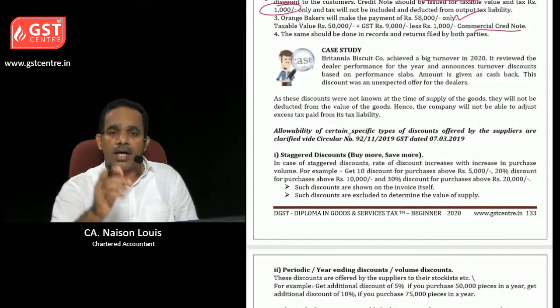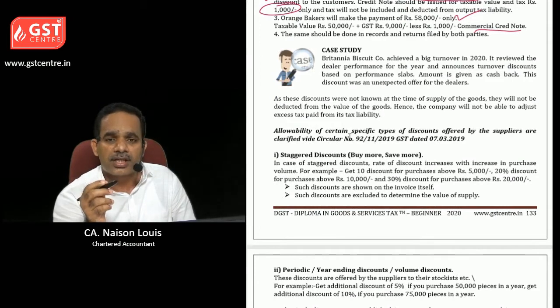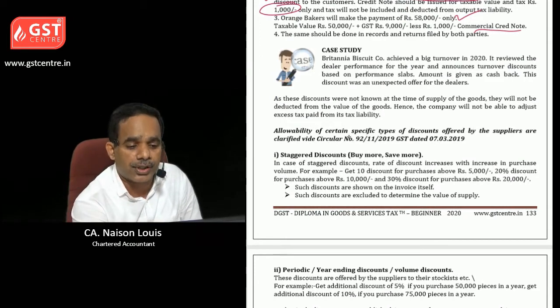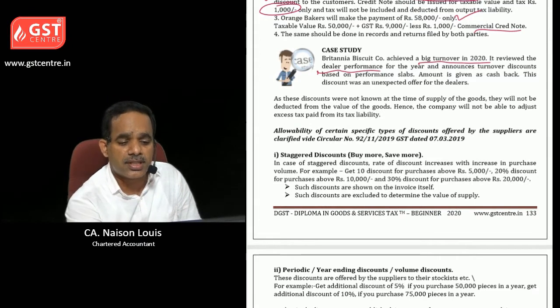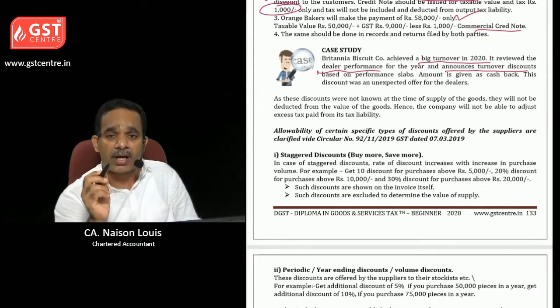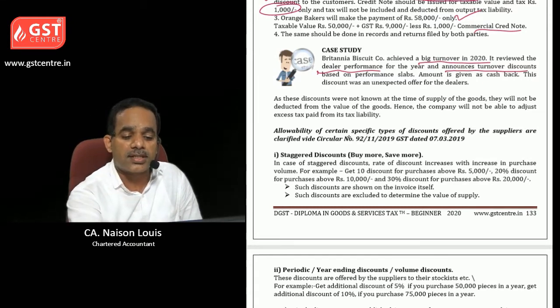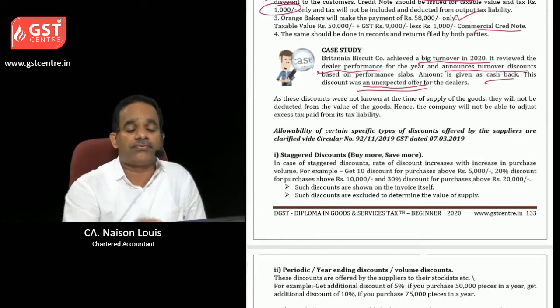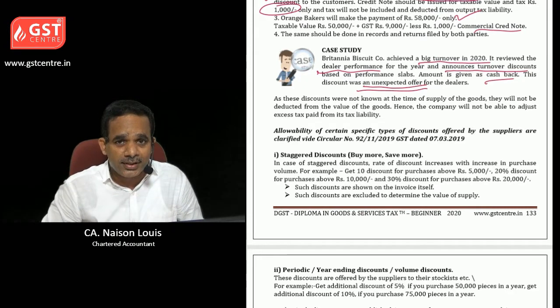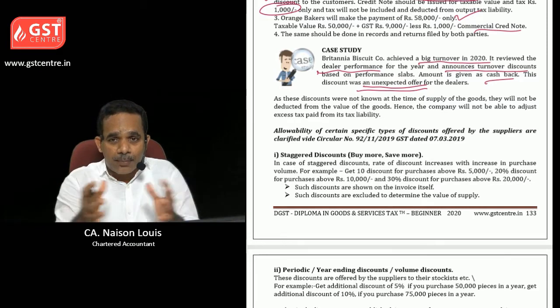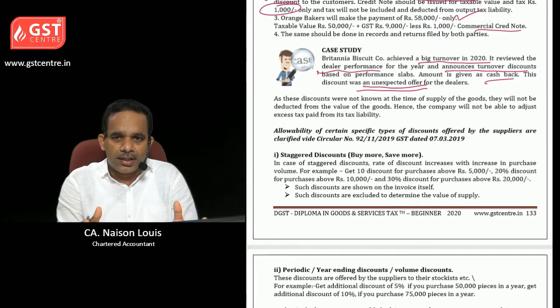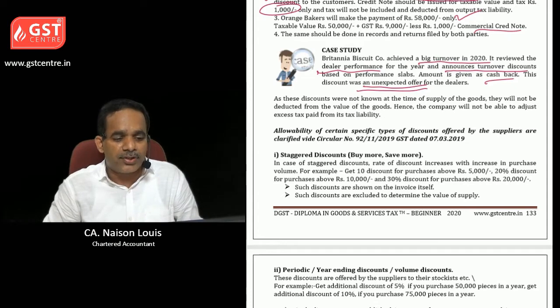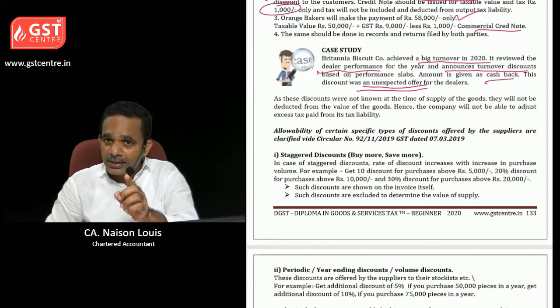Then let us take another example. Britannia Biscuit Company achieved a big turnover in 2020. It reviewed the dealer performance for the year and announces turnover discounts based on the performance slabs. The amount is given as cash back. This discount was an unexpected offer for the dealers. What is an unexpected offer? There was no mention about this cashback offer in the agreement signed by the Britannia company with the dealers. So again, this discount was not in the agreement.